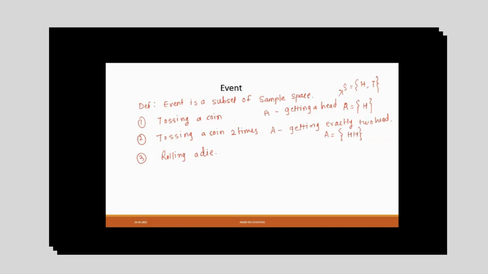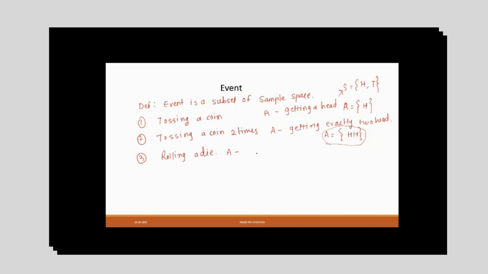Then for rolling a die, I will define my event. Mostly the event is defined in the question, and you have to check what elements are coming. This A is defined in the question, like what the event is, and you have to prepare the set of the event, what elements will be there, and you can calculate the probability on the basis of that.